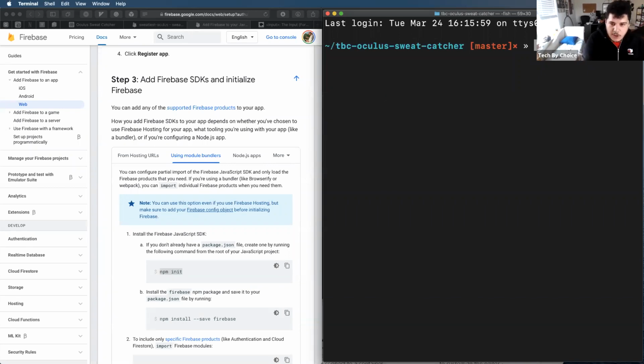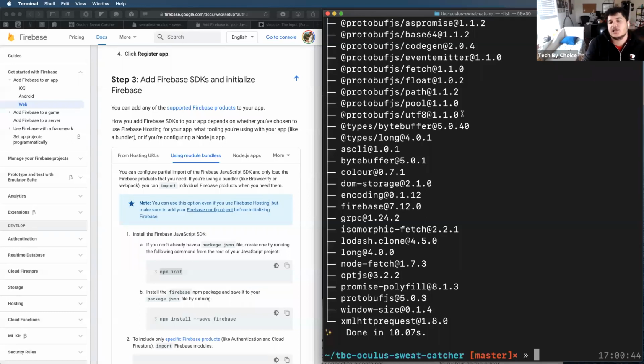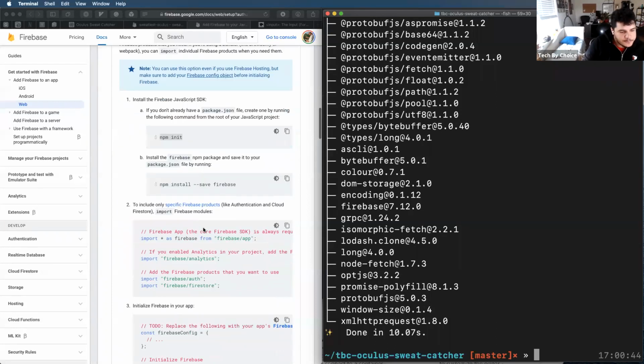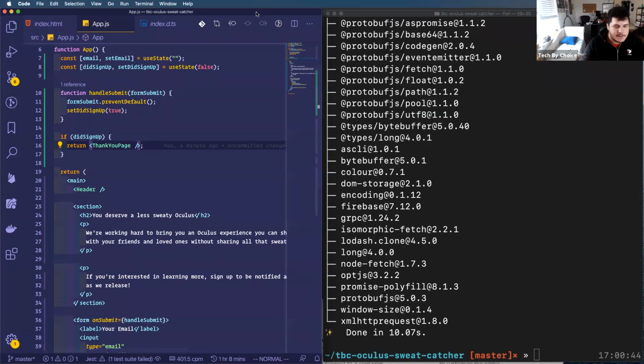So now what I want to do is I want to tell my project that I'm going to use this Firebase package. So when I use the command yarn add firebase, hit enter, what I'm actually doing is telling Yarn, hey, this project, this application, this website that I am building has this dependency of Firebase. Could you go fetch all of its awesome code and put it in my project? And Yarn says, I gotcha. So once I have added Firebase to my project, I can actually initialize Firebase in my project.